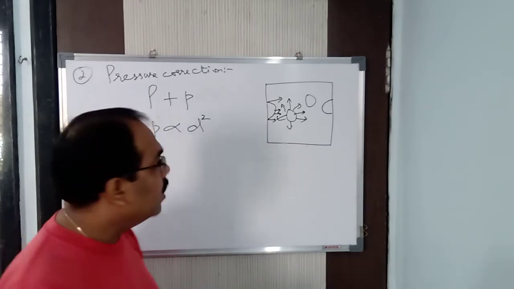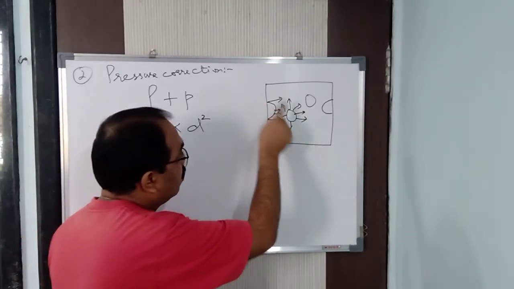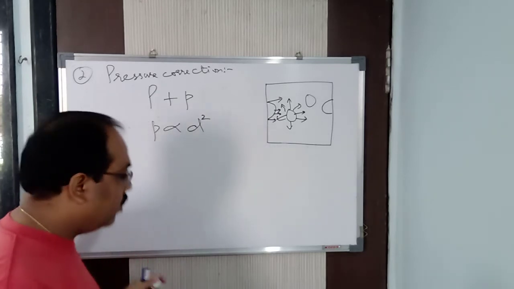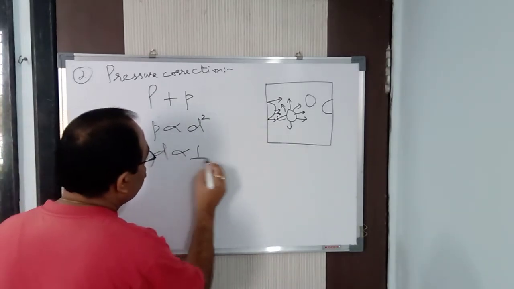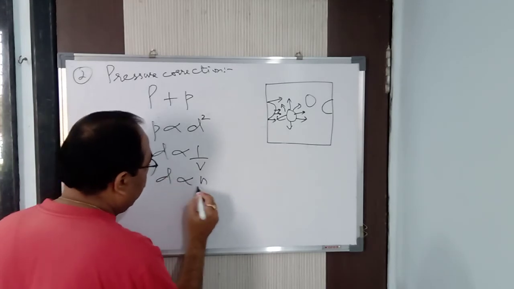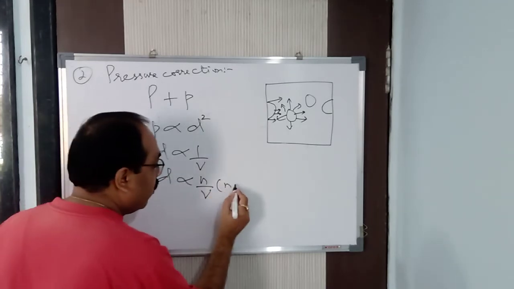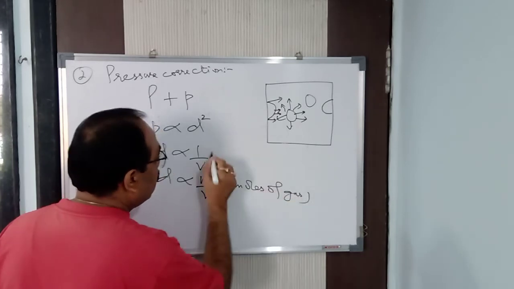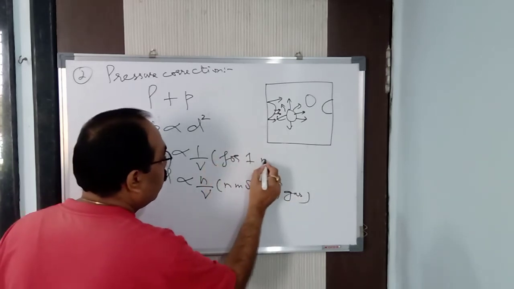D, both the density. Initially we are calculating only this, not this. Correct? So hence P is directly proportional to D square. Now D is inversely proportional to V for 1 mole of the gas. For n moles of the gas, D is directly proportional to n by V. This is for n moles of gas. This is for 1 mole of gas.